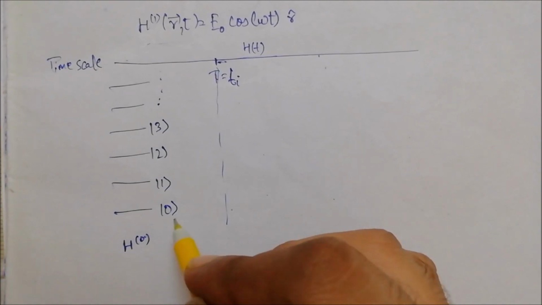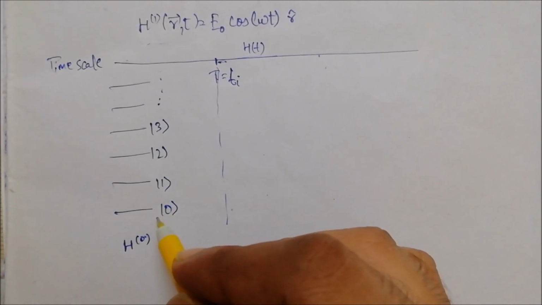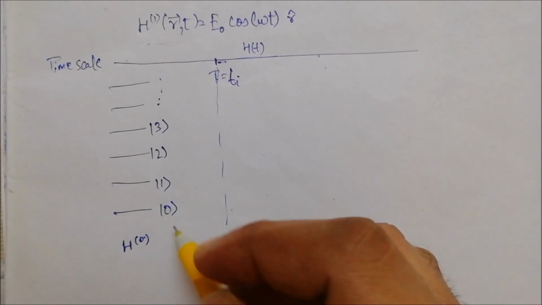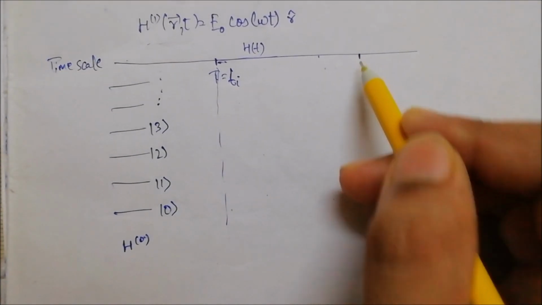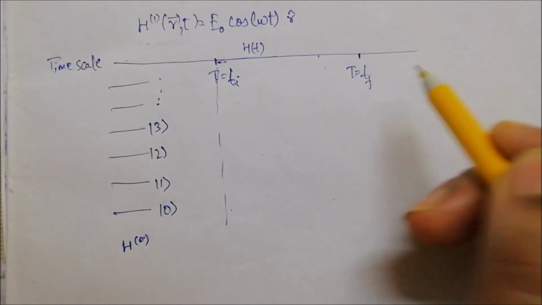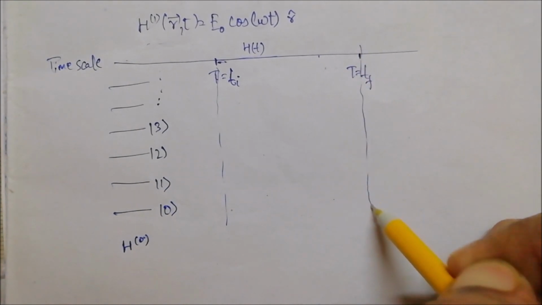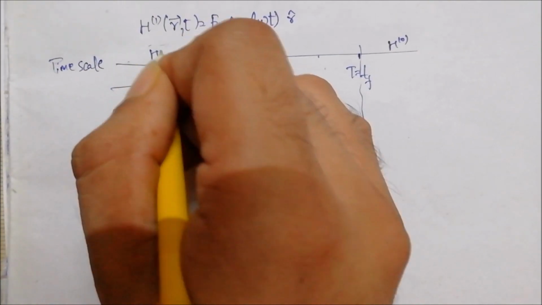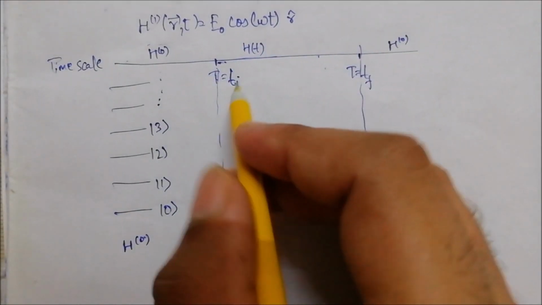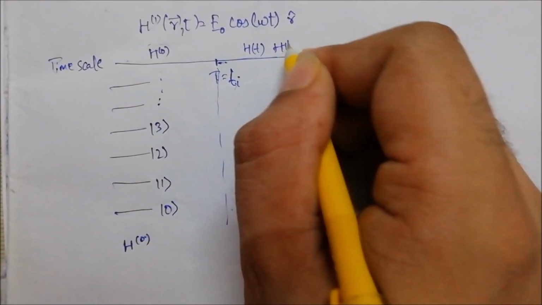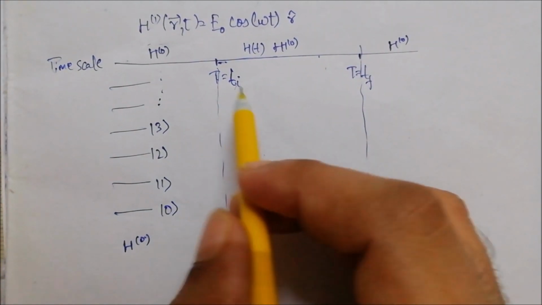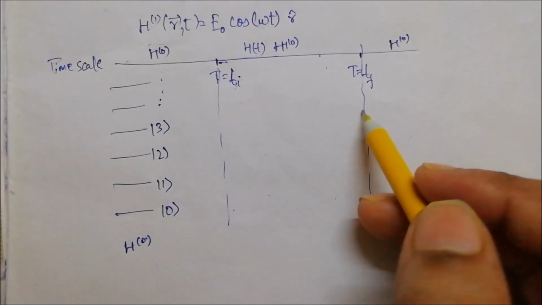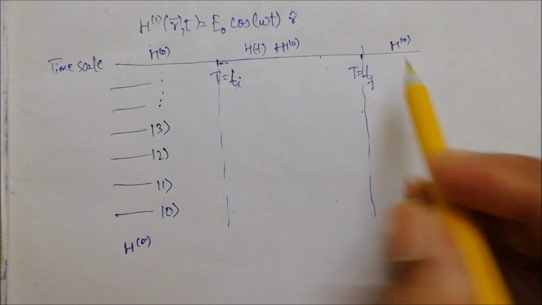So whatever state the particle or the system is in, that state evolves with time. And when we switch off the perturbation after some time, suppose Tf, then again we have our H0. So before Ti we had H0, at Ti we had Ht plus H0. After Ti, between Ti and Tf, and again after Tf we have H0.